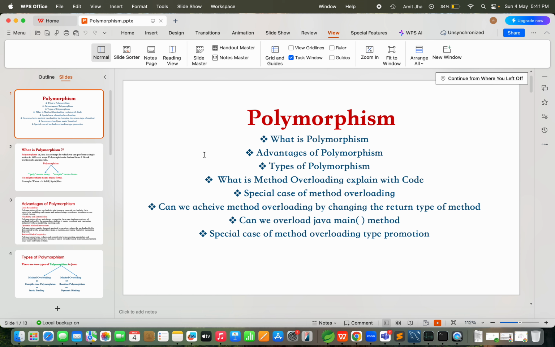Then last but not least, I will explain some special cases of method overloading in terms of type promotion. So that completes our agenda. I will explain the entire thing. So let's start without any further delay.